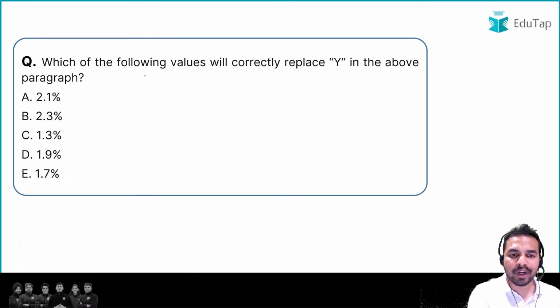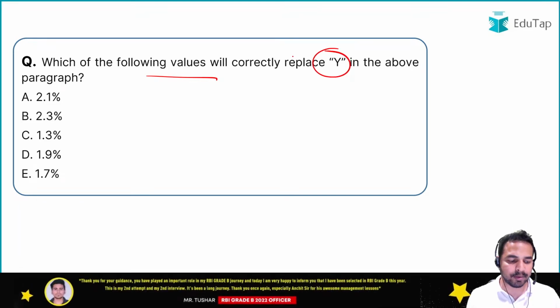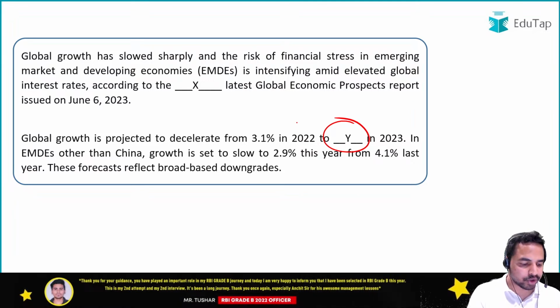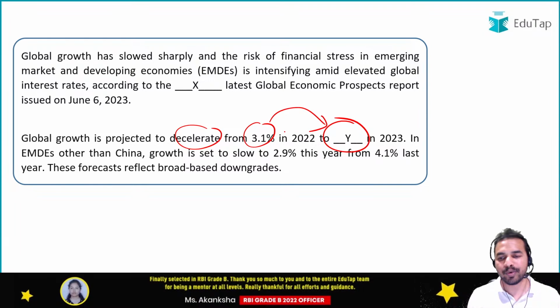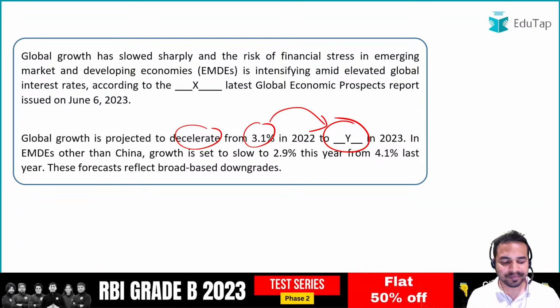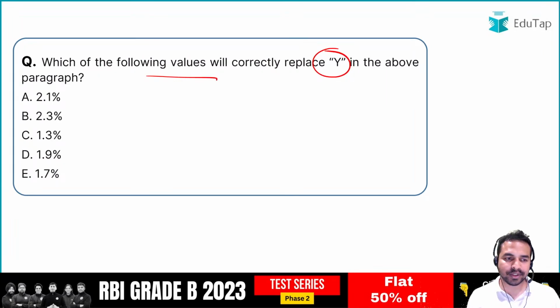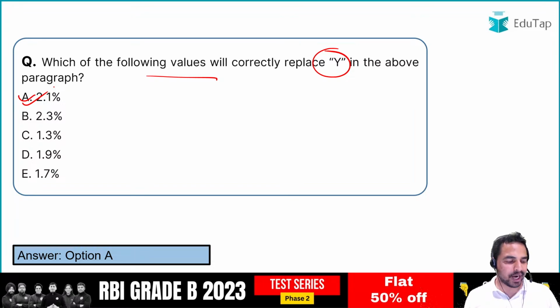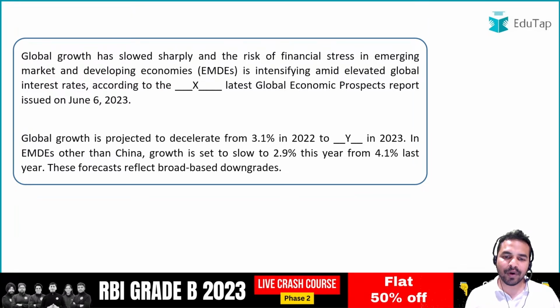Here, which of the following values will correctly replace y in the above paragraph? Global growth is projected to decelerate from 3.1% in 2022 to dash in 2023. So what is the right answer here? The right answer is option A, that is 2.1%. Absolutely right, Sumit and Priyanka, you have given me the right answer. Let's move on to the third question, guys.